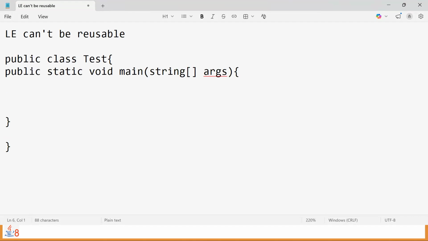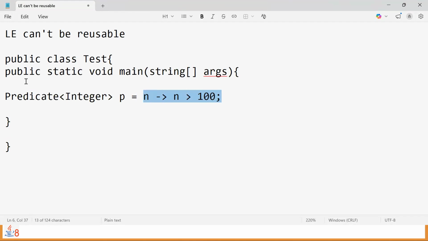If we use a Predicate with a generic Integer type, with some reference p equals number lambda number greater than 100, that means this is one lambda expression where numbers greater than 100 are considered. That's a true scenario. Then with the reference p and the predefined functional interface Predicate of Integer type, we can use the same reference p dot test function with some number to give, and accordingly we are going to get the results.